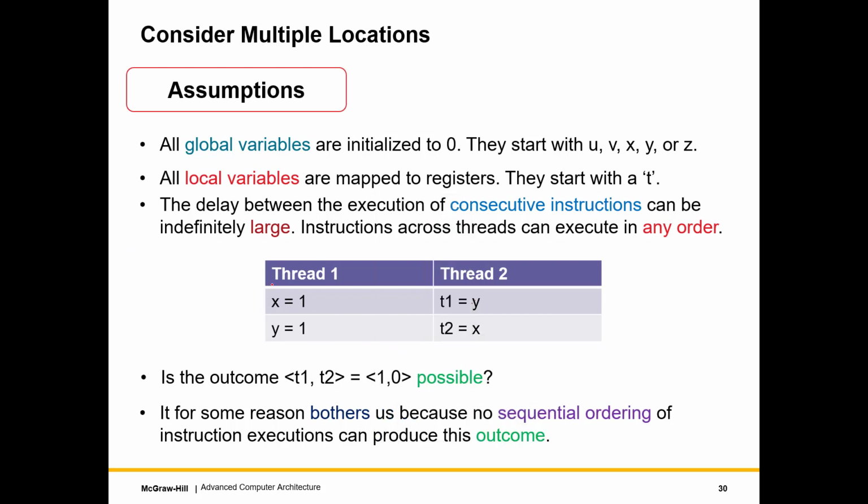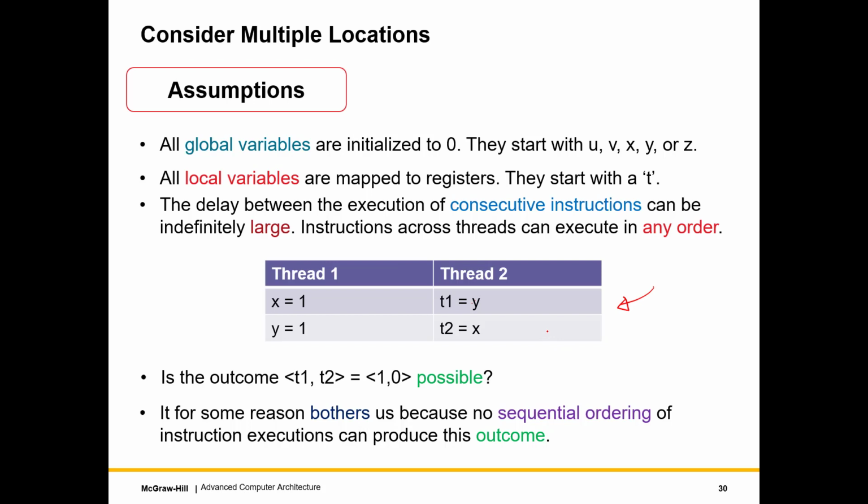Alright, so in this piece of code, thread 1 is writing to variable x and then to variable y. And in thread 2, we are reading them in the reverse order. So we're reading y first and x later. One thing that should be immediately obvious is that there is no synchronization between them, in the sense that thread 2 is not waiting for thread 1 to finish anything.